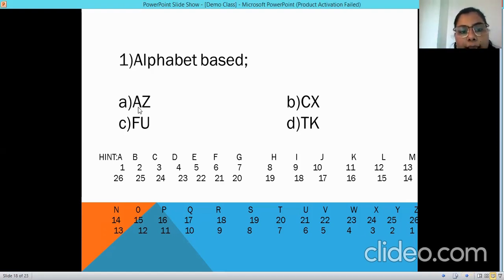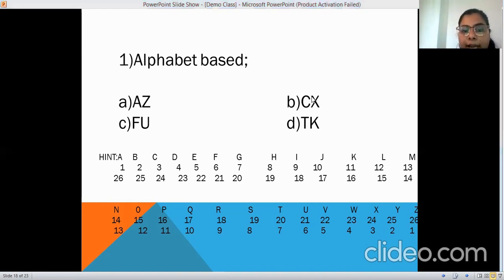Let's see the first example. So what is A? A comes here in the first order. Similarly, Z comes in the first order in the reverse series. So it is similar. This is okay. Let's see the example, CX. C comes here in the third number in the starting series, and X comes in the third number in the reverse series. Okay, so it is also fine.